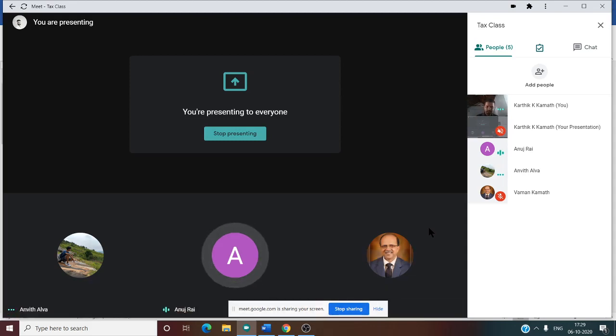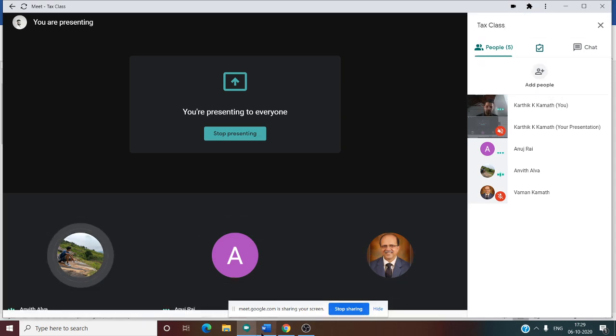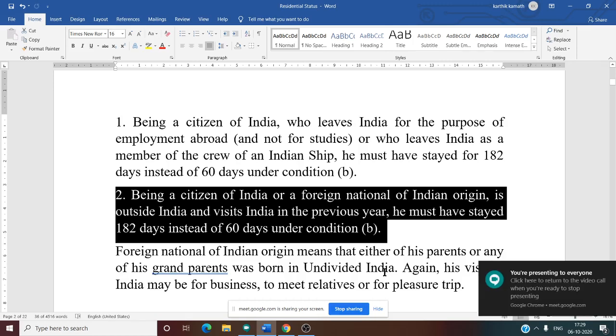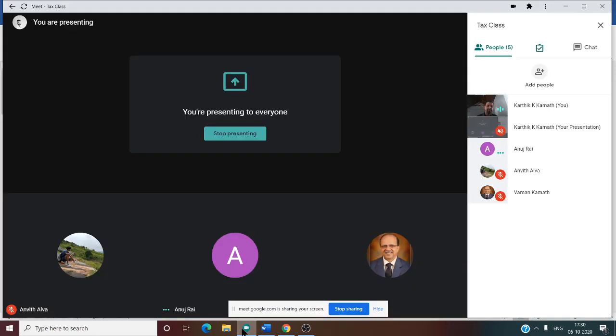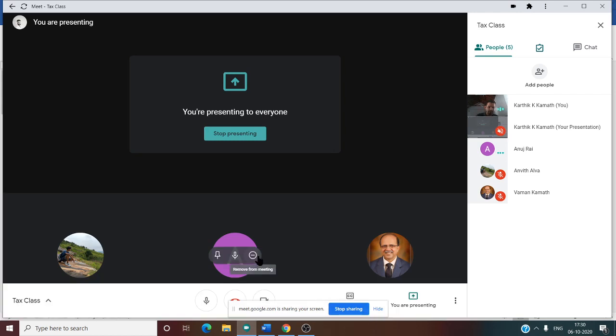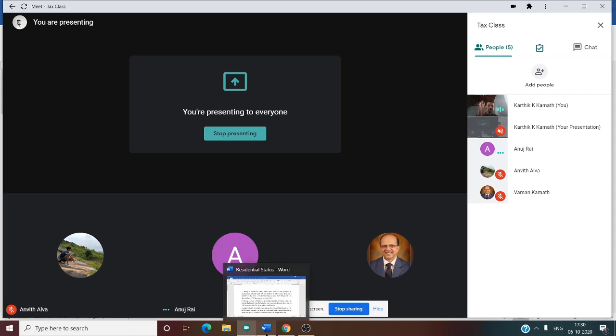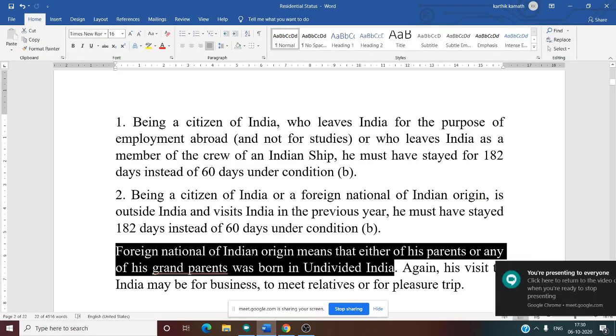Who was born there? He was born there, or his parents or grandparents were born in undivided India. See this here. Foreign national of Indian origin means either of his parents or his grandparents were born in undivided India. Undivided India means before independence, 1947. So in that case also he should satisfy the first basic condition itself.